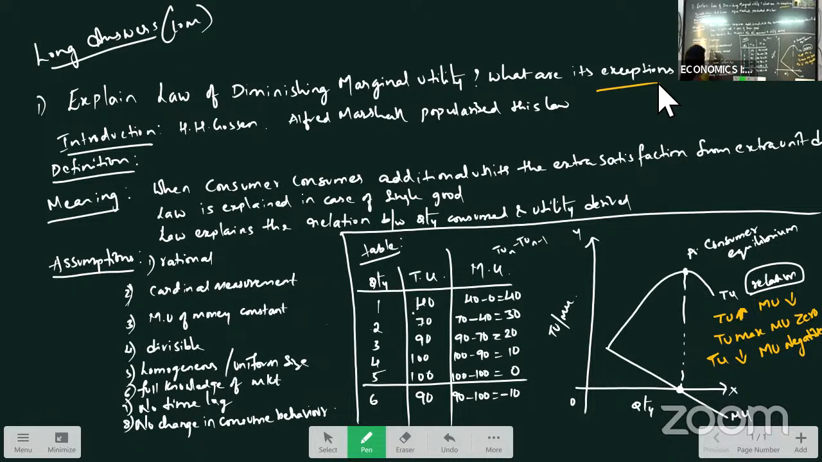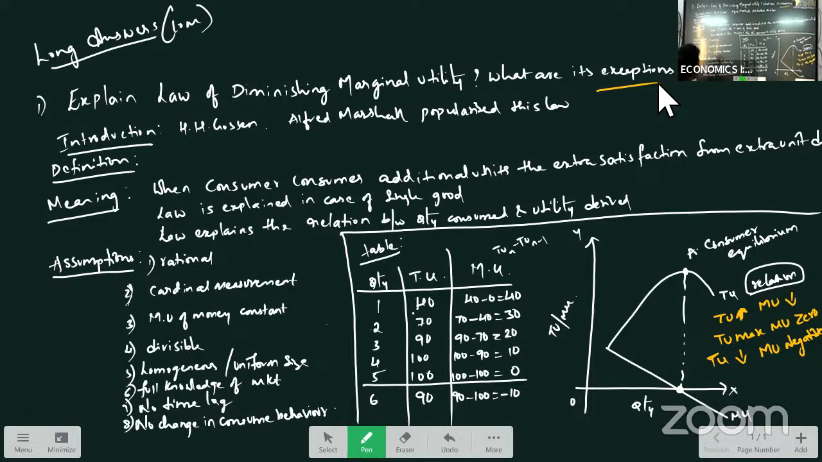Okay, and we also assumed cardinal measurement of utility. But in reality, we cannot measure our utility. Cardinal measurement means utility is measured in cardinal numbers, that is 1, 2, 3, 4. We are measuring our satisfaction, which is not possible in reality. We assume the commodity is divisible. But in the case of complementary goods, indivisible goods, this law is not applicable because we cannot divide the commodity, as they are dependent goods. In that case, we cannot explain the law of diminishing marginal utility.